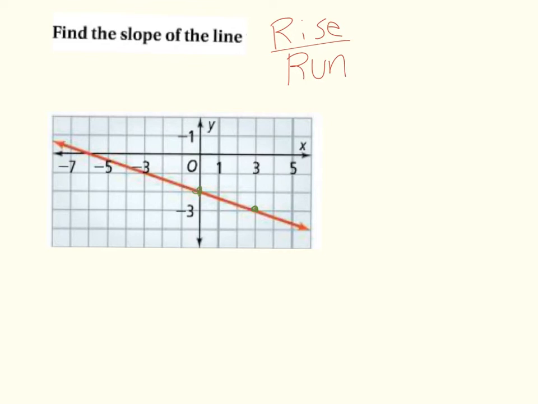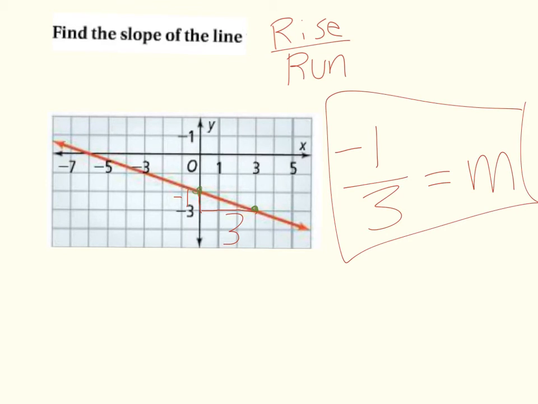And we can tell that the slope is going to be negative by looking at the line. If it goes down from left to right, it is a negative slope. When we go up from left to right, that's when it's positive. So in this case, I should already know that it's going to be negative. I start at my first point. I had to move down 1 space. So my rise is a negative 1. And then my run, 1, 2, 3 spaces. So my rise is negative 1, my run is a positive 3, therefore my slope is negative 1 over 3, negative 1/3.